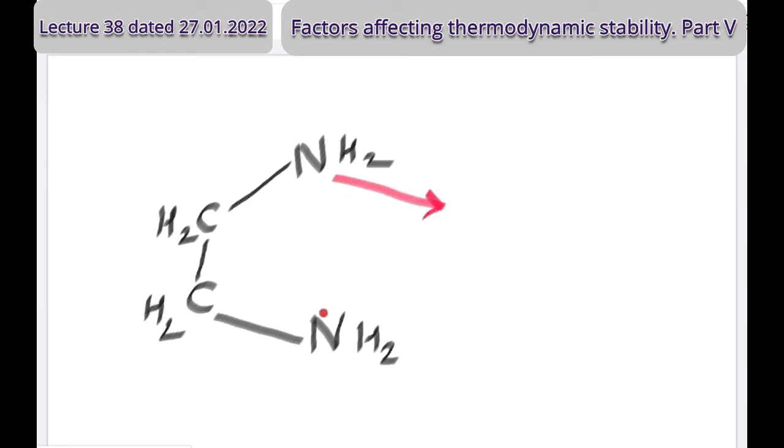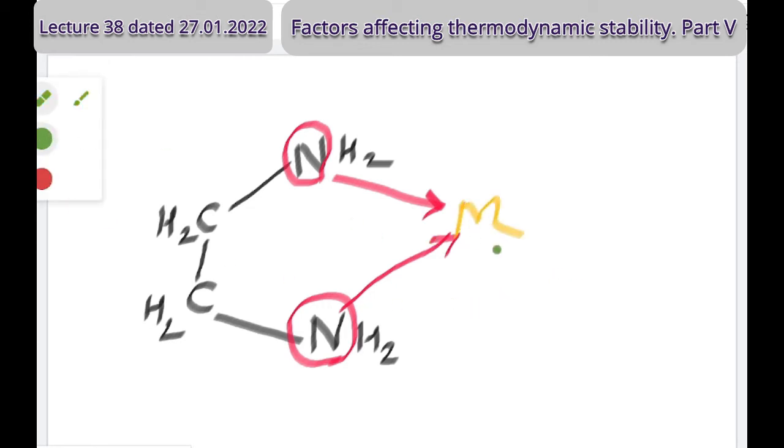It will donate a lone pair through its orbitals. Which orbitals? Whatever hybridization the nitrogen undergoes, out of the hybrid orbitals, one orbital remains with the lone pair and donates it. This nitrogen also has hybridization, and one of its hybrid orbitals donates the lone pair to the central metal ion. Only one ring I am representing, and this ring is a 5-membered ring: first member, second member, third member, fourth and fifth.